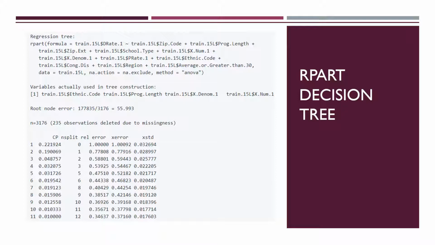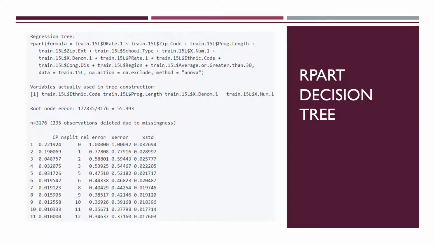I could look to apply the one standard error rule, which says that we should choose the model whose error is no more than one standard error above the error of the best model. People use this rule for the purposes of efficiency, and they're looking at marginal computational time compared to marginal decrease in error. I, however, do not think that rule is necessary for this model, since the data set that I'm working with isn't too large, so computational constraints are not a big issue for this exercise.